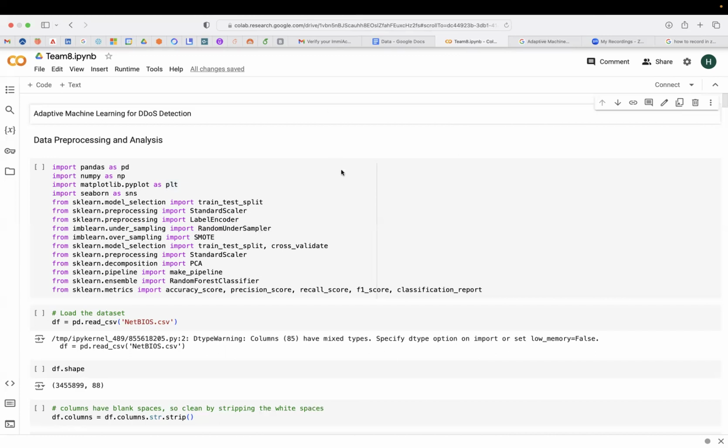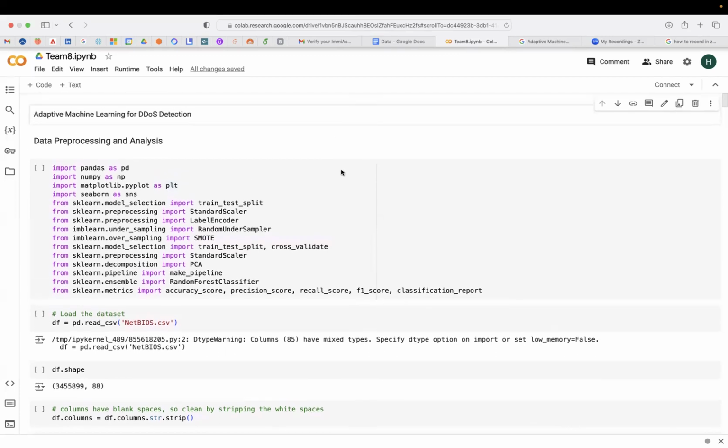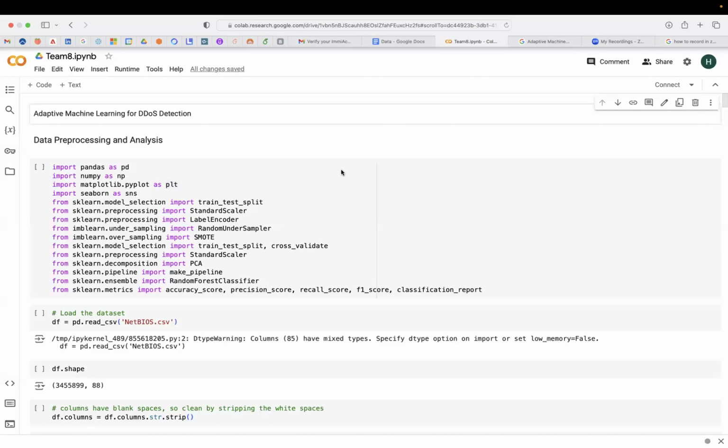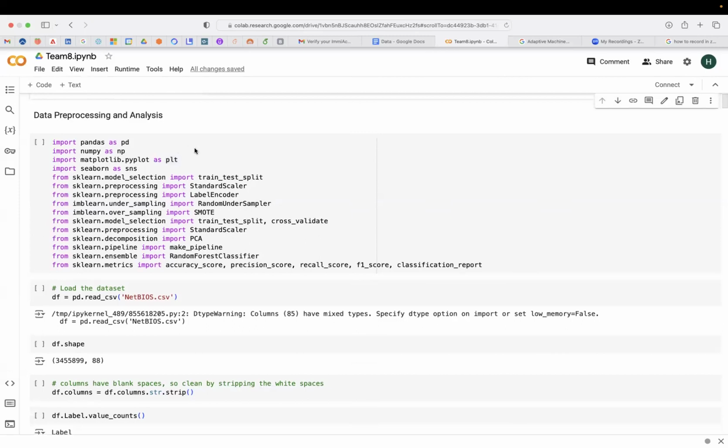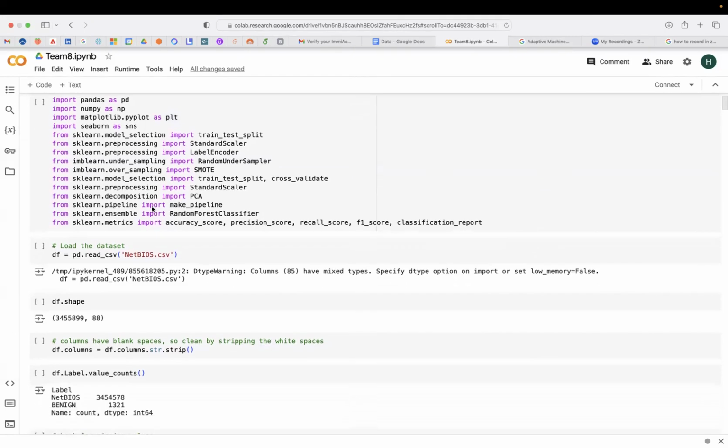Coming to our project, we have done this using Google Colab on cloud, and these are all the libraries that we imported. We've used Pandas, NumPy, Matplotlib, and Seaborn for visualization, and we've used the scikit-learn library for our models.